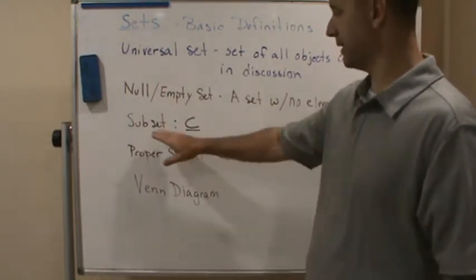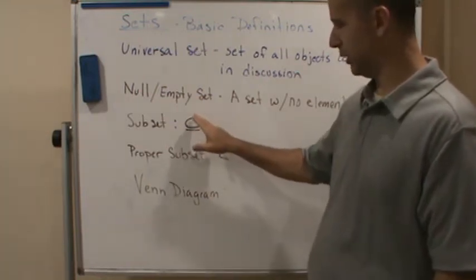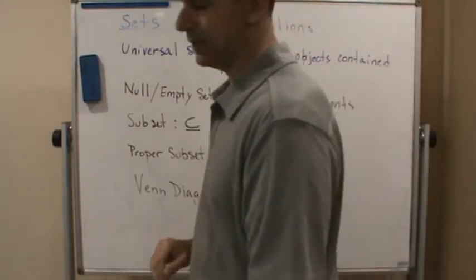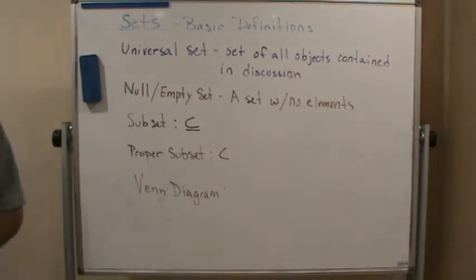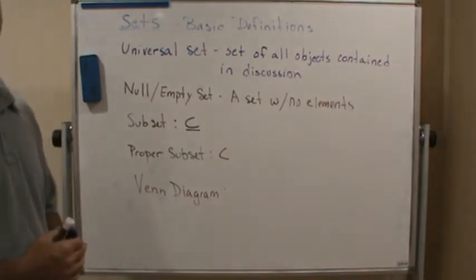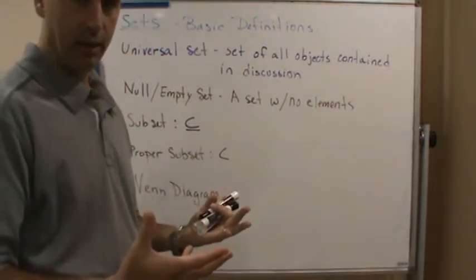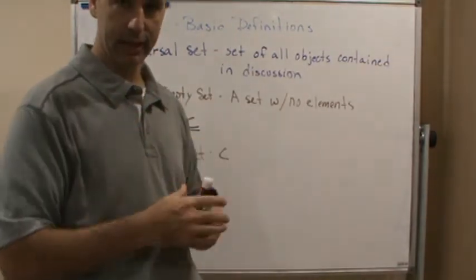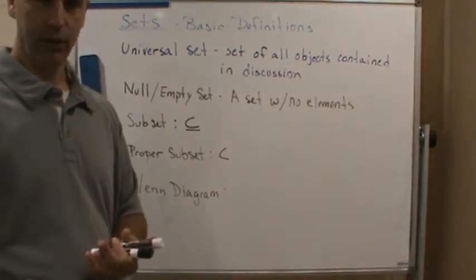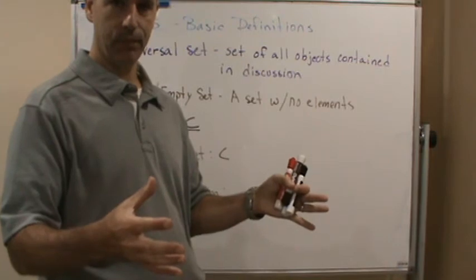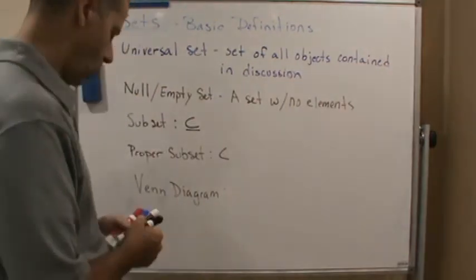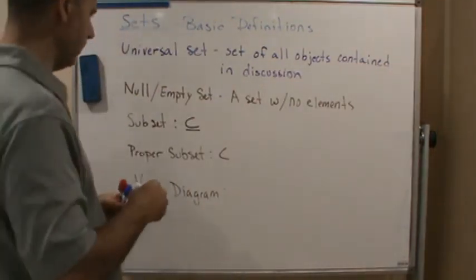Okay, so now, subset. The subset is given by the symbol with a sideways U with a line underneath it. So how do I define a subset? Well, in the generic sense, it's a set of objects that is contained within another set of objects. A set within a set would be considered a subset.